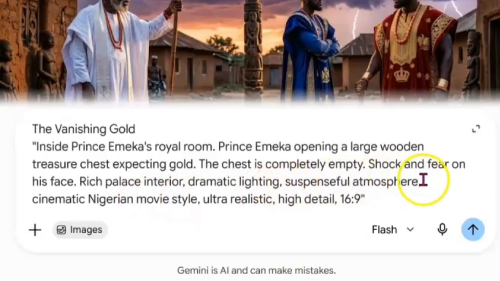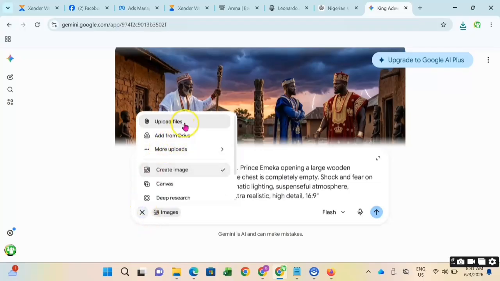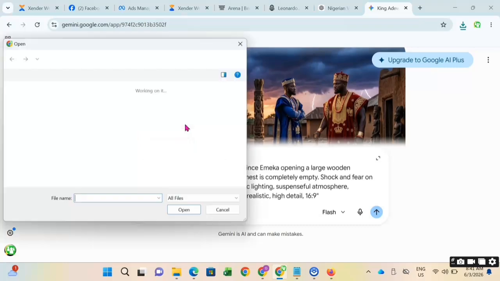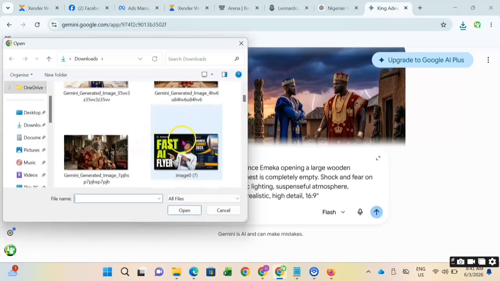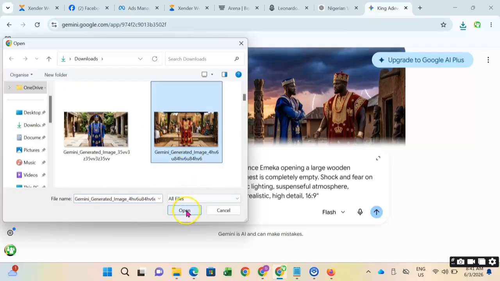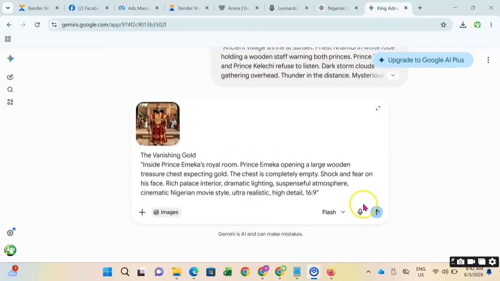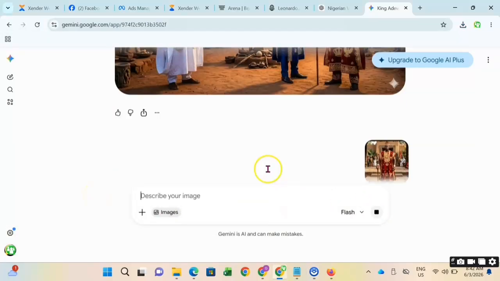Okay. This particular character only contains Prince Emeka. So I'm going to add Prince Emeka, so it will know how Prince Emeka looks, just to give it a hint of how he looks. Because it was not Gemini that created this image. Don't forget that it was not Gemini that created this prompt. It was ChatGPT. So we'll click on the Emeka there. They are going to send to generate.